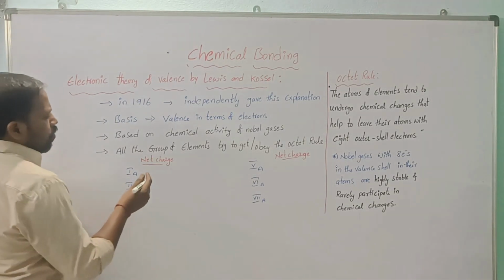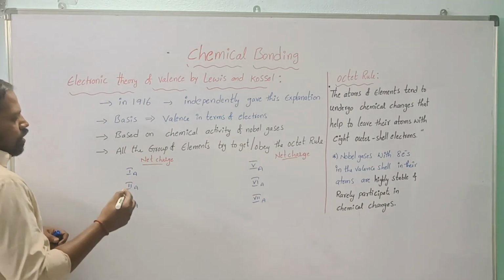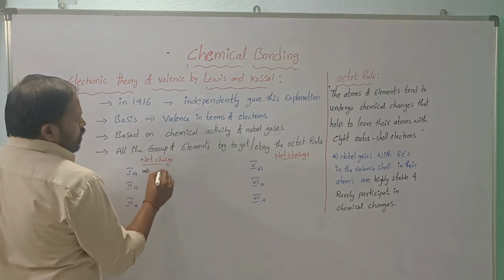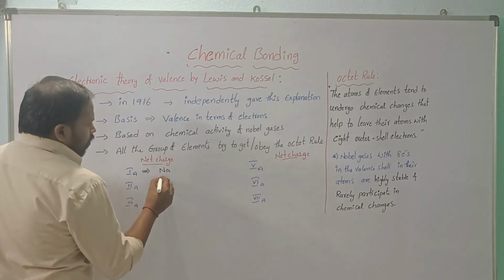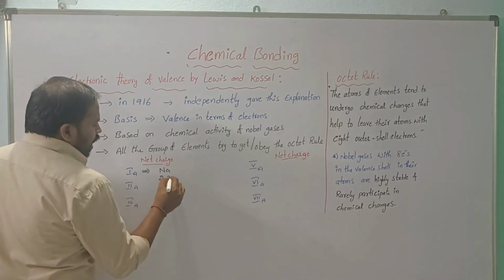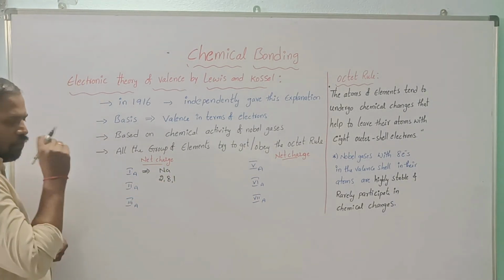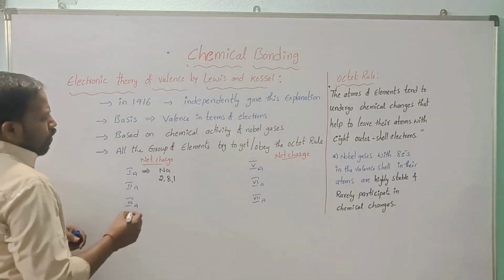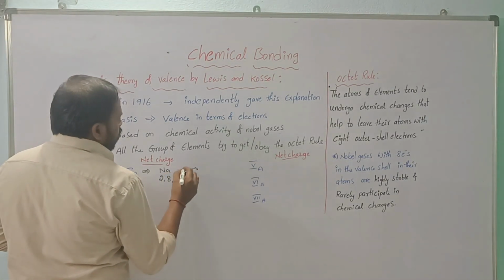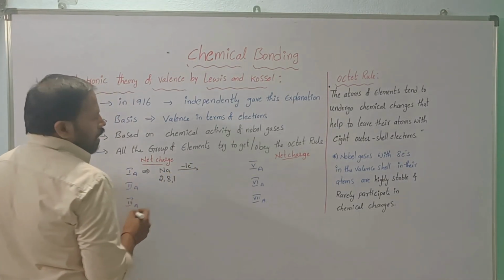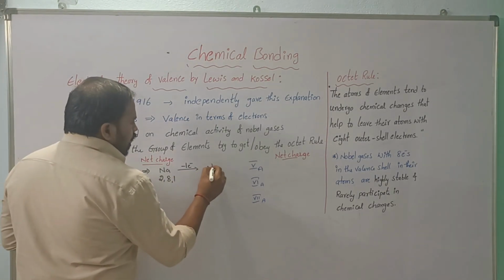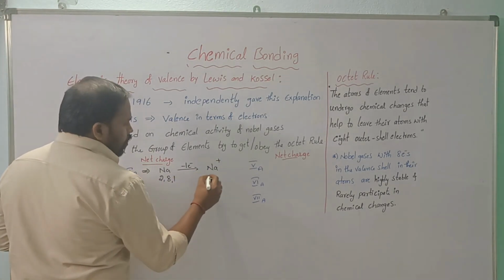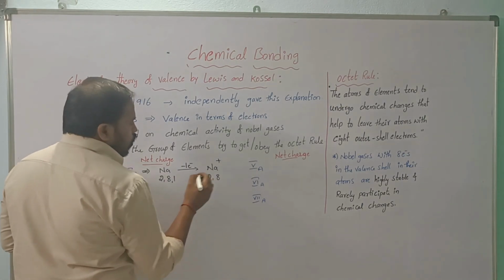First A group elements have a net charge. How can we identify that net charge? Take the example of sodium. Sodium has the configuration 2, 8, 1. If it loses the one electron, then it becomes stable with 8 electrons, meaning Na plus, with configuration 2, 8.